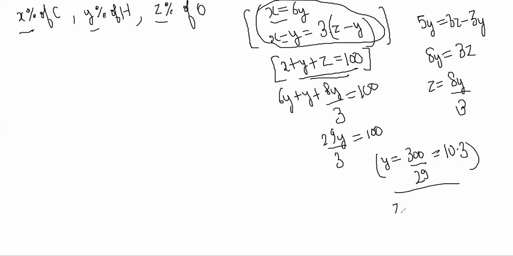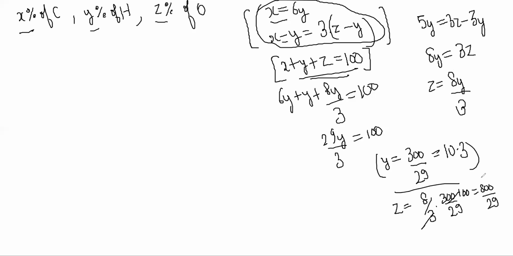So y is given, then z is equal to 8 by 3 into 300 by 29. So it becomes 800 by 29, which will be something bigger.